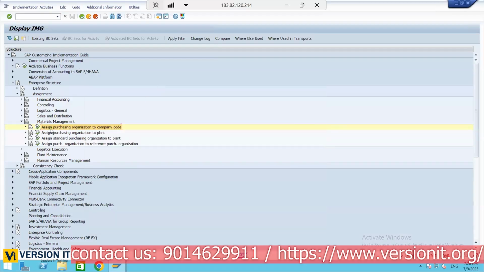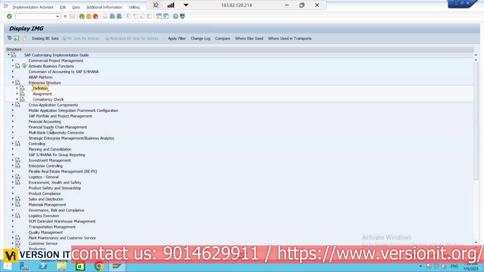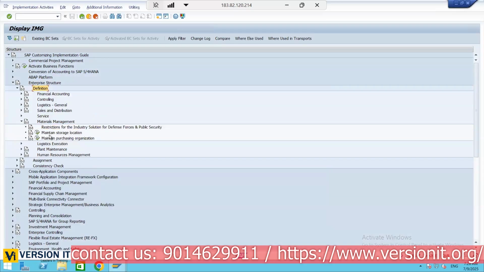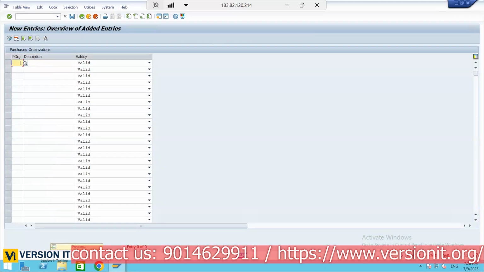Next, for plant specific, let us create two more purchase organizations. Under enterprise structure, it's part of the definitions. Maintain purchasing organization. New entries. So what is our purchasing organization? KIA1, let us take it. Okay, KIA1 plant. Okay, next KIA2.